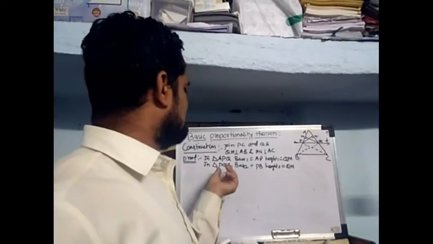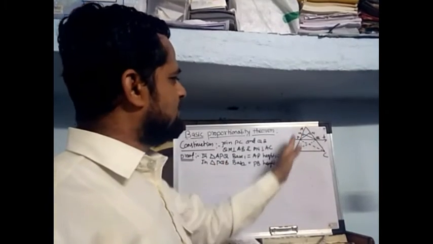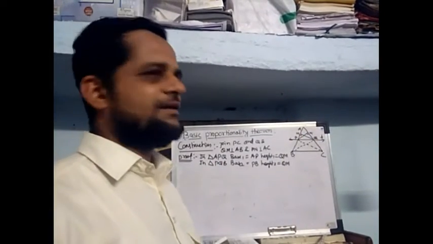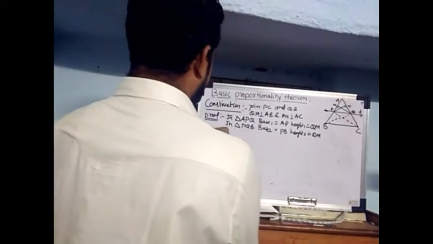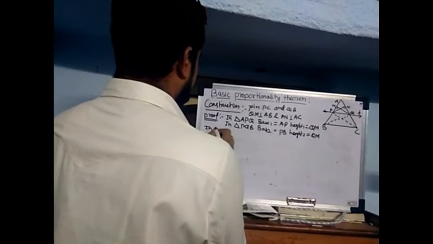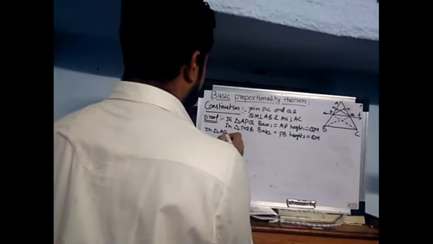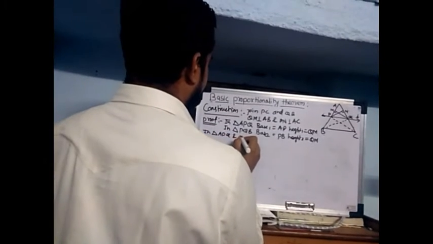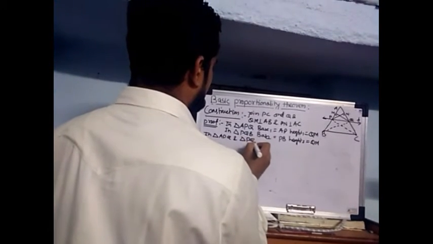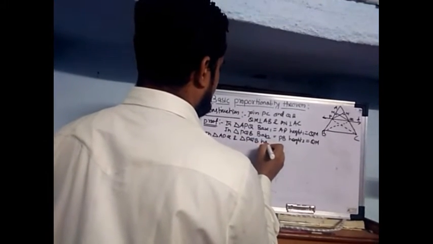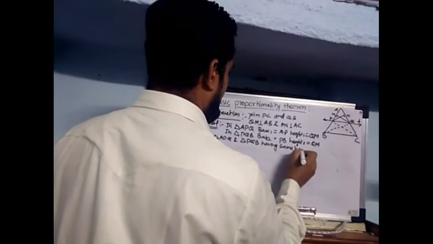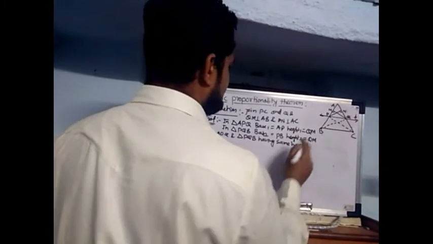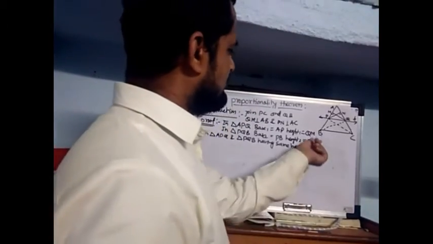Now triangle APQ and triangle PQB have the same height QM.